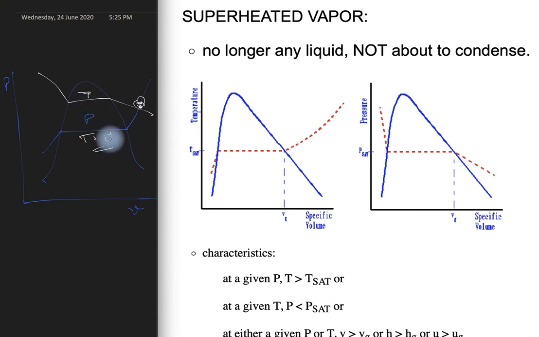So at a given pressure, my temperature will be greater than T sat. Similarly, if I have been given a given temperature, now my vapor is at this point, superheated vapor. So this is the condition.